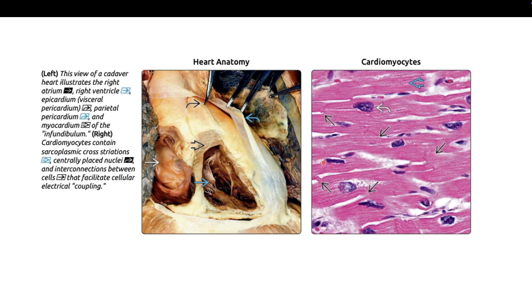When we look further under the microscope, you can see these are the cardiomyocytes. There is striation, and usually you have a centrally placed nucleus. The nucleus is normochromic, not pyknotic, and usually there is no waviness, and the spacing is not so visible.